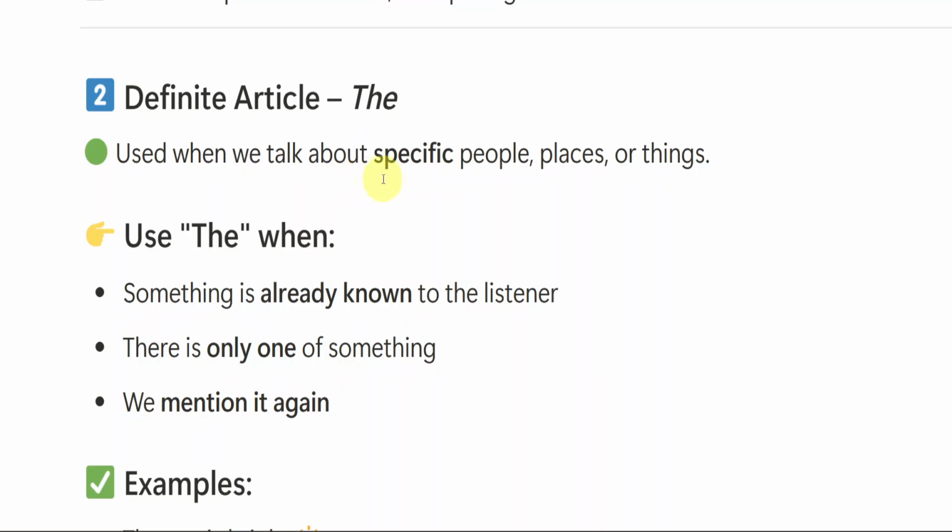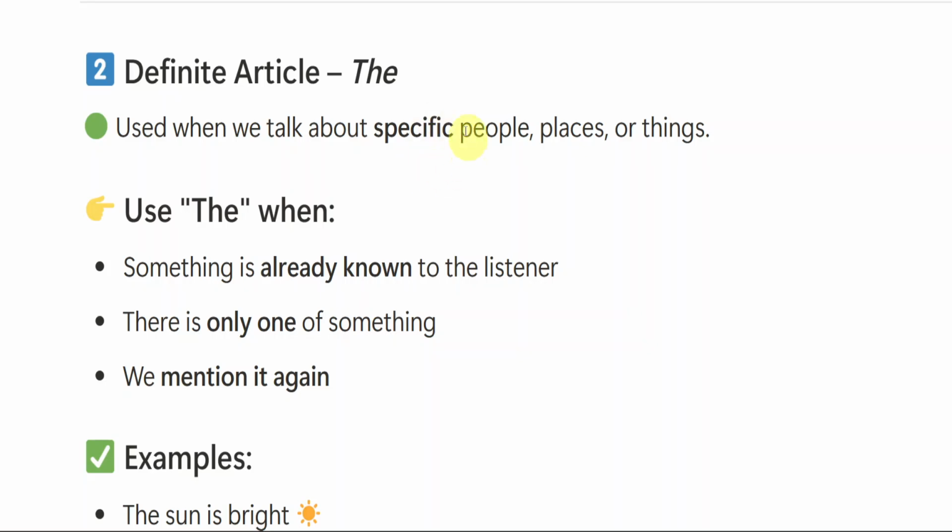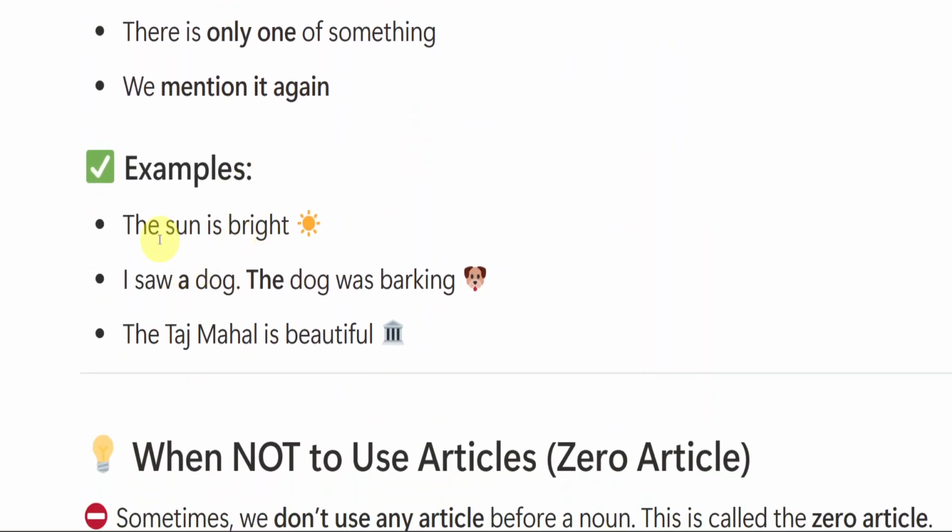Okay, and the is used before specific things: specific places, specific people, specific things, whatever we are talking about. If that thing is specific, we will be using the. Something which is already known to the listener, and there is only one of something, we mention it again. So in an easy and simple way, we can say that the is used before specific things. Whenever you talk about a particular thing, we will be using the. So let us see the examples.